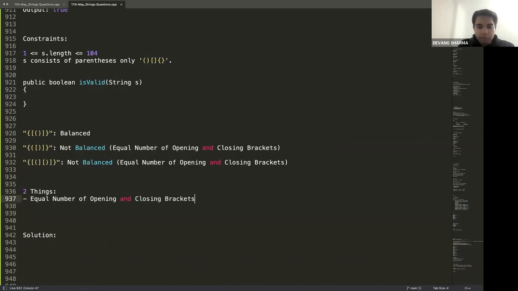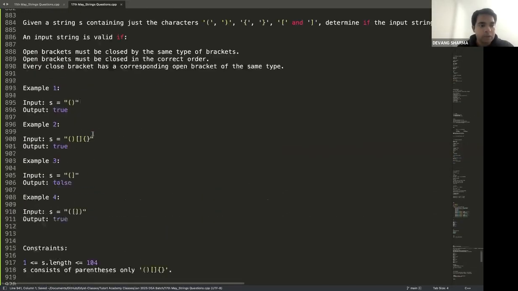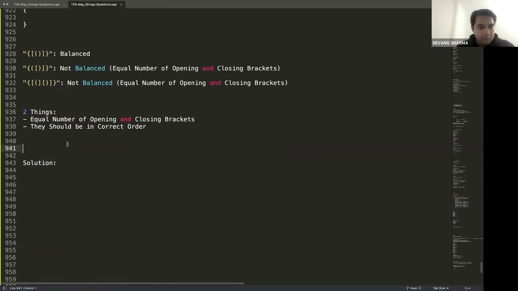But even more important than that, they should be in correct order. That is even more important. Merely counting the number of opening and closing brackets is not sufficient. Everybody clear? Merely counting opening and closing brackets is not sufficient. You need to make sure they are in the correct order. All right, guys, that's all about the problem statement.